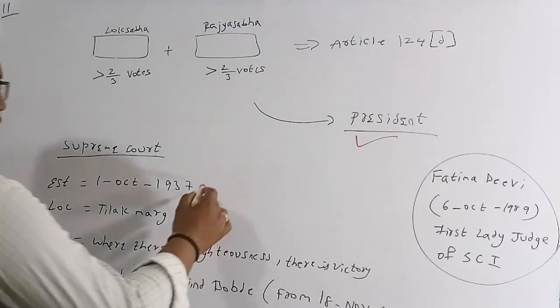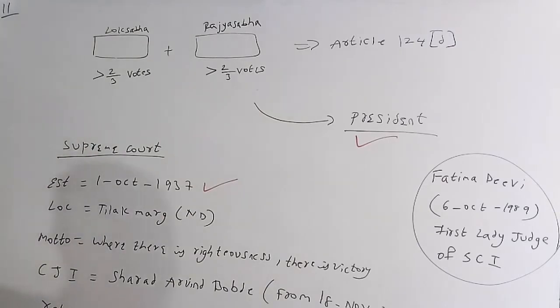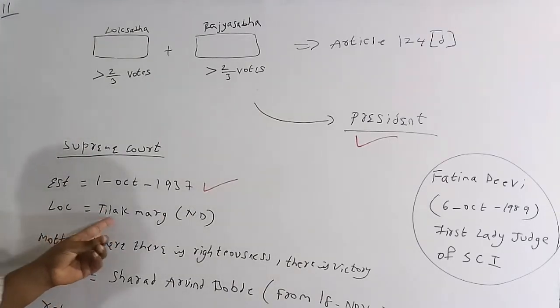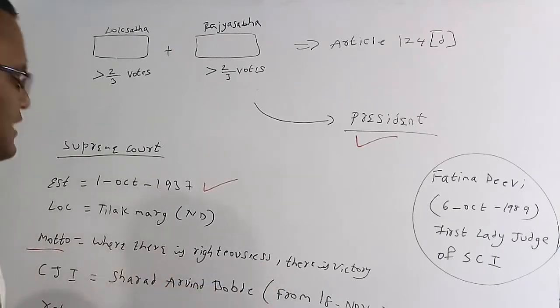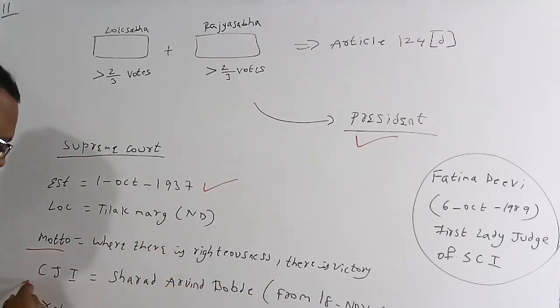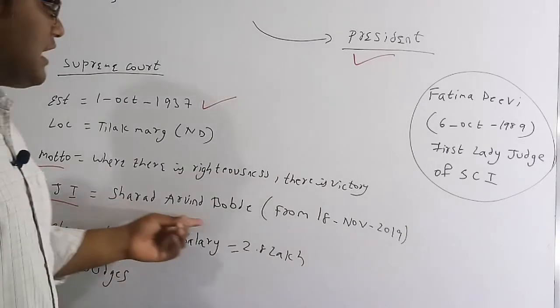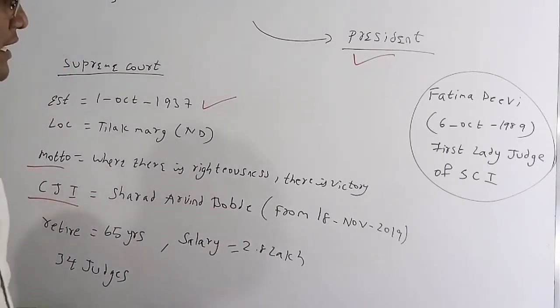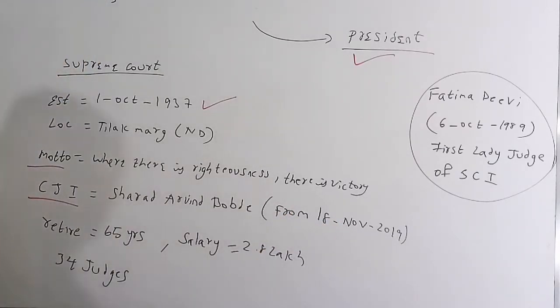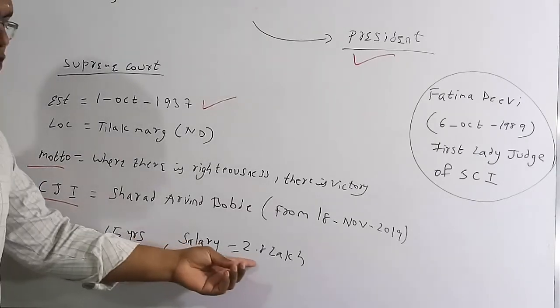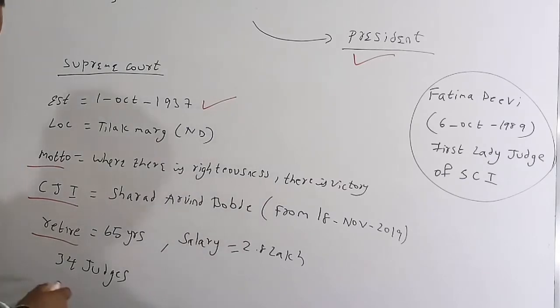The Supreme Court was established on 1st October 1937, and it is located at Tilak Marg in New Delhi. The motto of the Supreme Court is: where there is righteousness, there is victory. The present Chief Justice of India is Sharad Arvind Bobde, in this post from 18th November 2019. The retirement age of Supreme Court judges is 65 years, and the salary is 2.8 lakhs per month. Presently there are 34 judges in the Supreme Court.